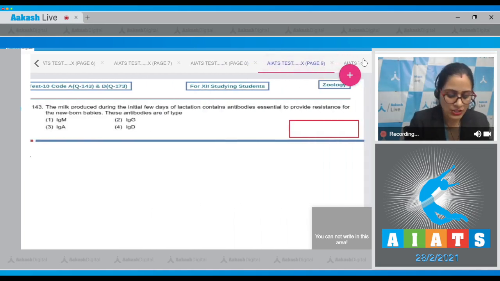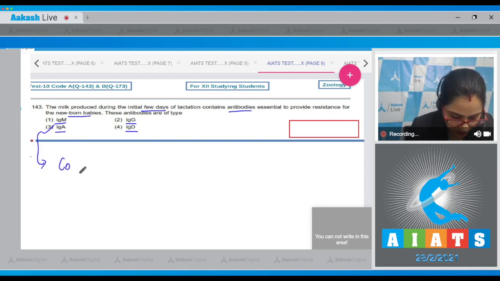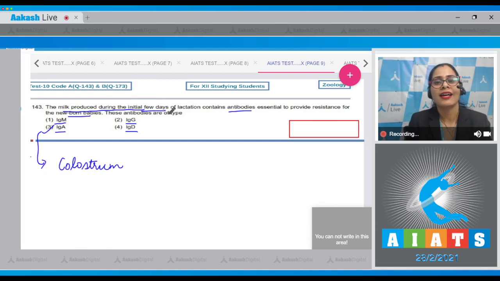Let's move on to the next question, which is question number 143. The milk produced during the initial few days of lactation contains antibodies essential to provide resistance for the newborn babies. These antibodies are of type. Options are IgM, IgG, IgA, IgD. And the correct answer to this question is option number 3, IgA. IgA is present in colostrum, the milk produced during the initial few days of lactation.